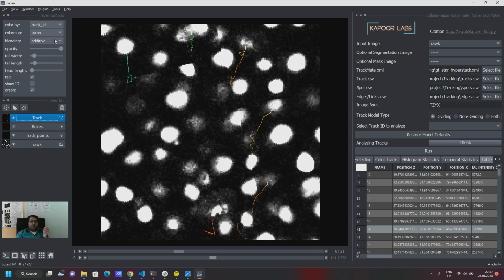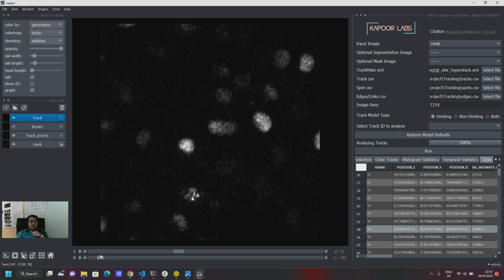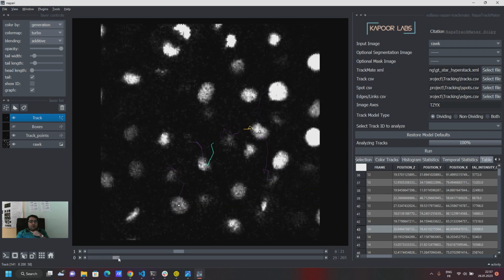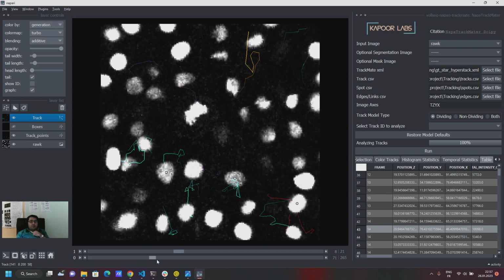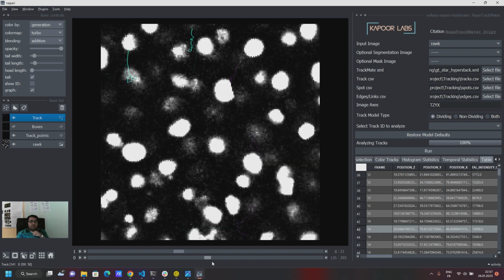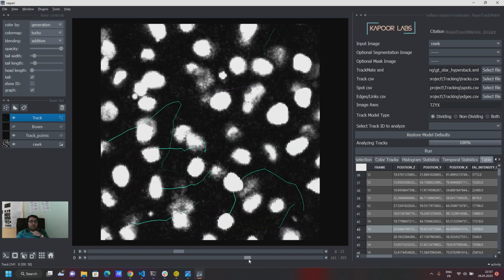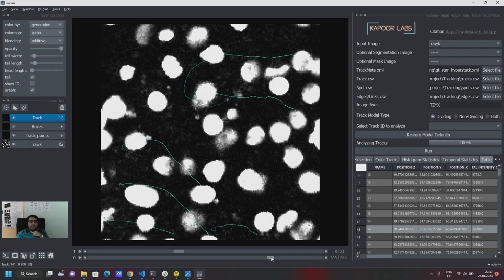So if I click on my tracks layer and I say color them by generation, the root will be purple because it's kind of 0, the value. And then the other generations, the daughters, they will be more colored. And then you can see all of these tracks if you want to see them.